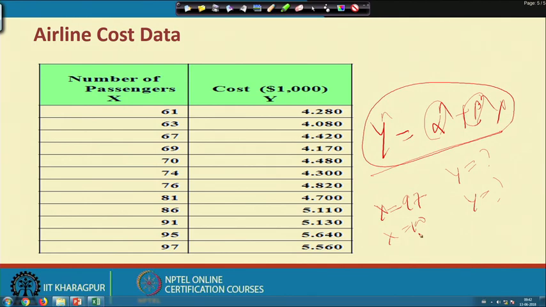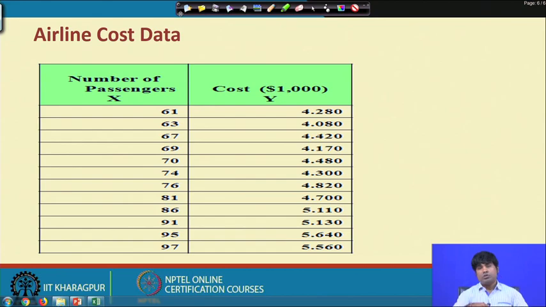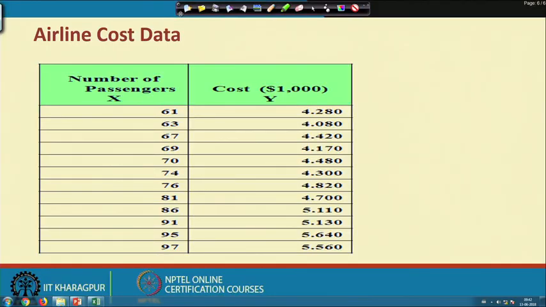Now our first task is to know how these values can be obtained. Okay, so technically we would like to know the procedure through which the alpha value and beta value can be calculated. The moment you calculate the alpha value and beta value, then you can easily predict the particular cost subject to the number of passengers, right. Whether it is increasing or decreasing, there is no such issue, but ultimately you will get a path through which you can predict the particular cost depending upon the number of passengers involved.